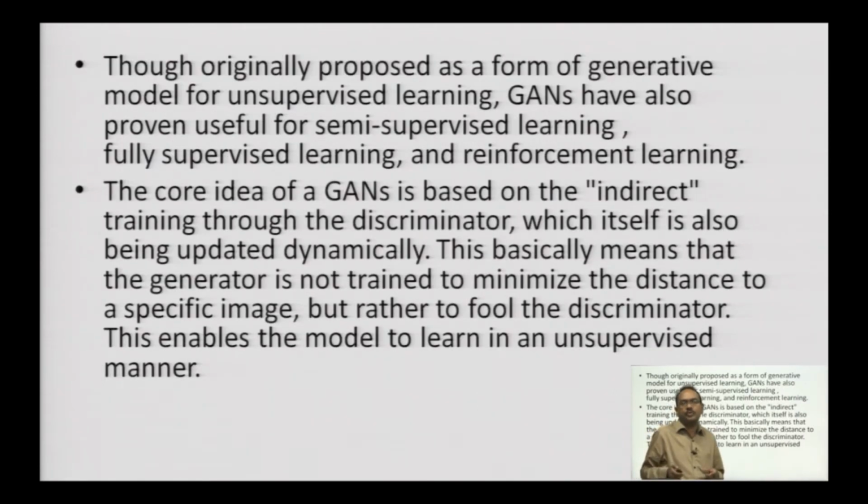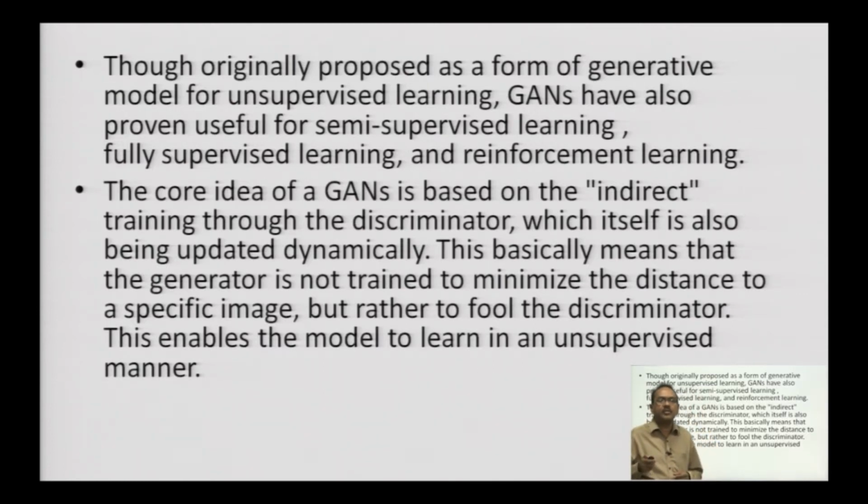Though originally proposed as a form of generative model for unsupervised learning, GANs have also proven useful for semi-supervised learning, fully supervised learning and reinforcement learning. The core idea of a GAN is based on indirect training through the discriminator, which itself is also being updated dynamically.